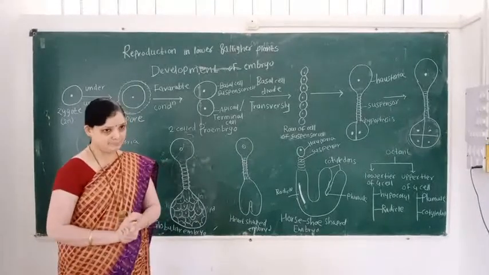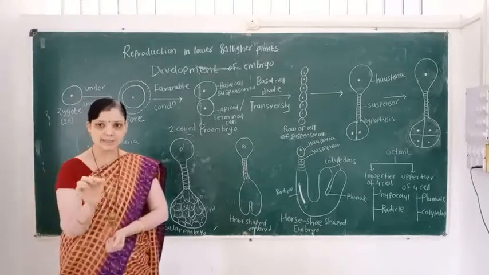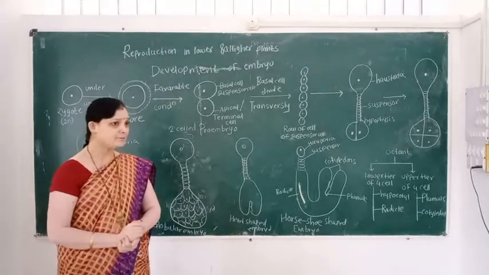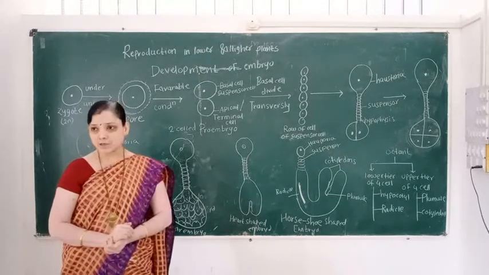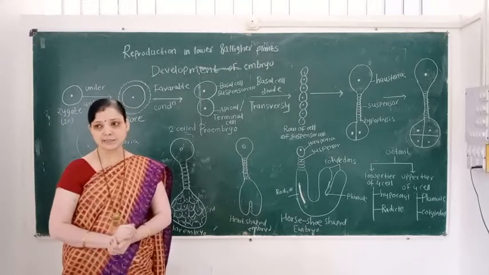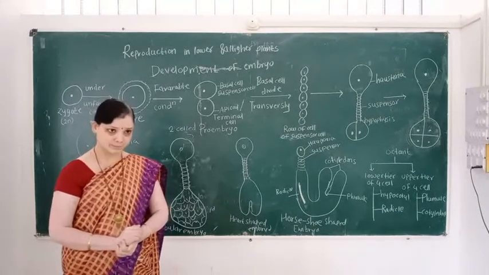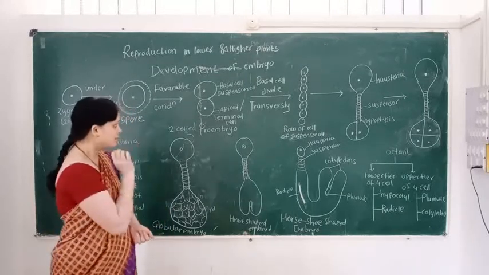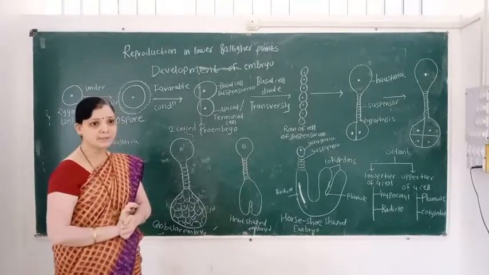We understand that after fertilization, the ovary is converted into the fruit. The ovule is converted into the seed. The integument is converted into the seed coat: outer testa and inner tegmen. The nucellus is converted into the perisperm. Then, in this video, we learn the development of the embryo.